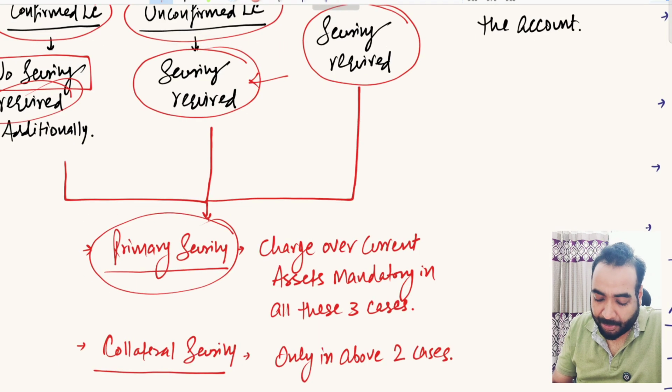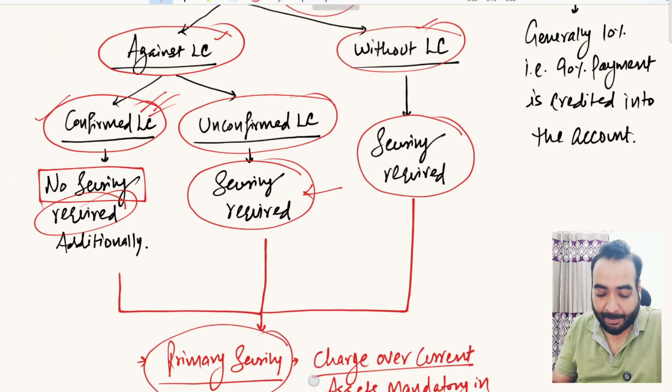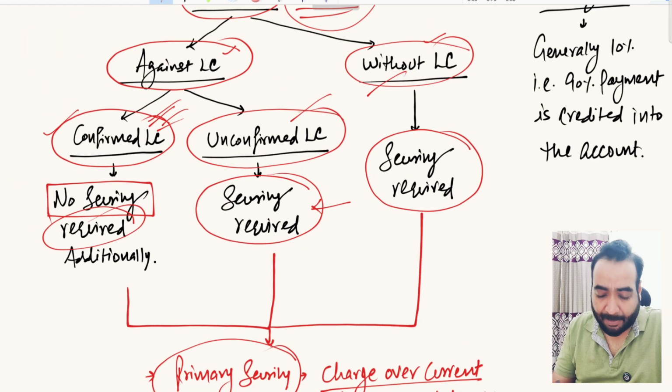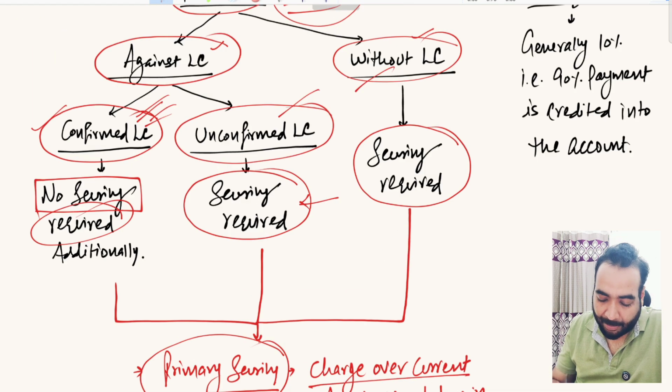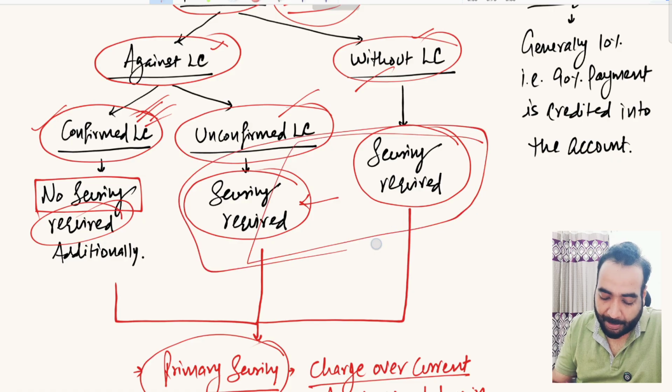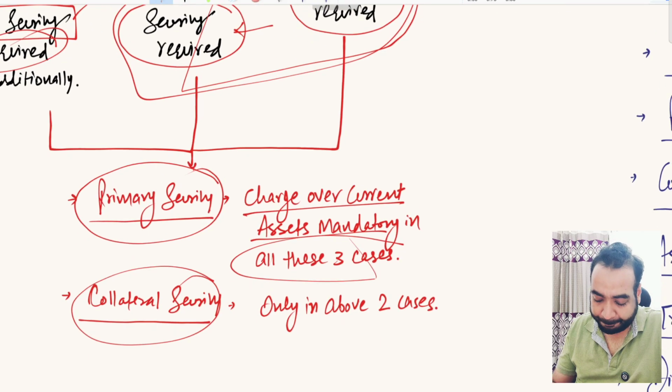So a charge over current assets is mandatory in all the above three cases. Whichever case you are doing, in all three cases the charge over the current assets will be taken by the banks, but collateral security will be required only in these two cases. Only in these two cases. In this case, collateral security will not be required, right?